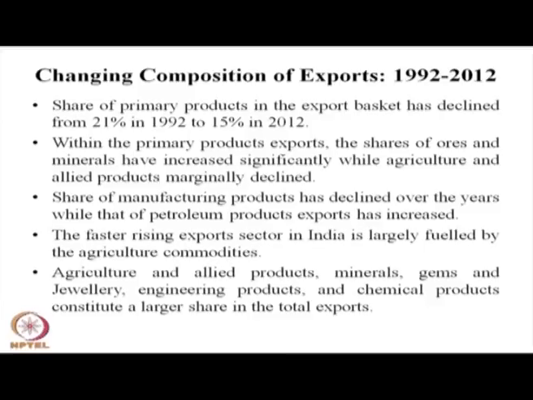This is the analysis of the last 25 years of data which has been shown to you, and it indicates that there has been significant change in our export composition and earning, and also within the export composition, within the primary product and within the manufacturing sector, and this has given more value addition to our export side.